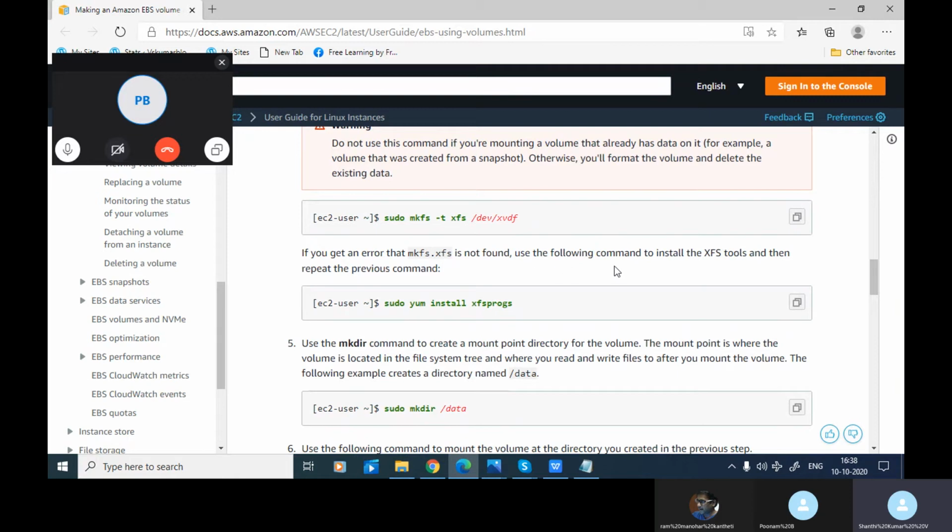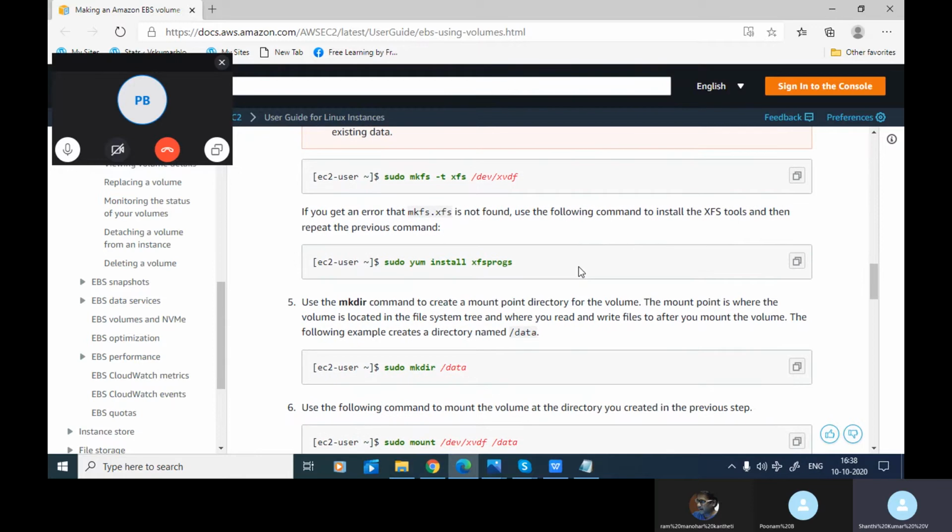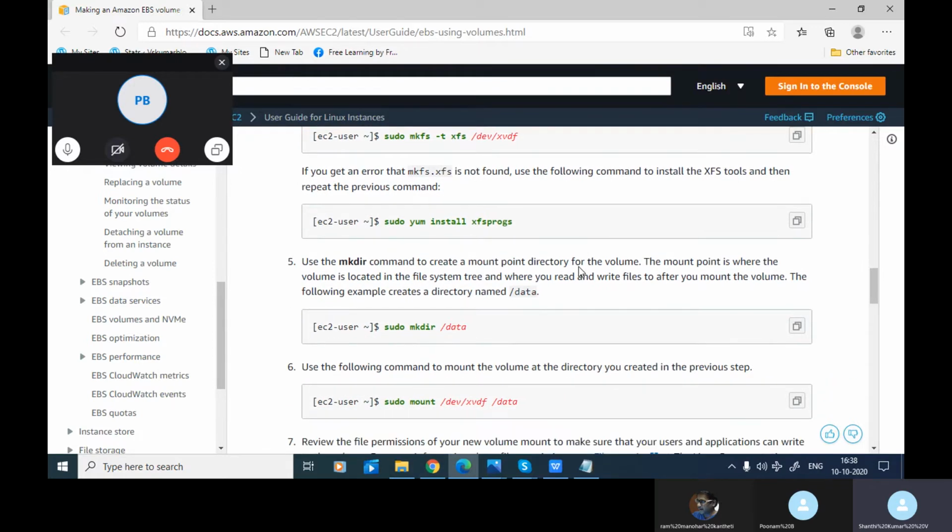mkfs.xfs is not found. Use the following command to install the xfs tool, then repeat the previous command. The xfs tool is to create the file system. Basically, one utility is required. So you install those XFS programs, then use the mkdir command to create a mount point directory for the volume.